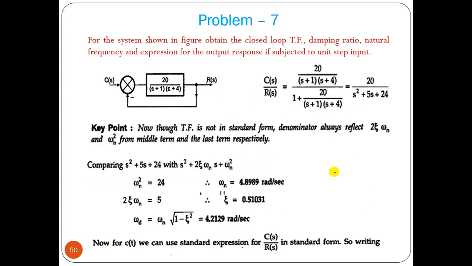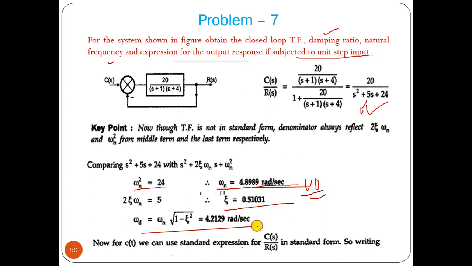This is another type of problem. Now let us solve another problem. The closed loop transfer function is given for a unity feedback system. We have to find the damping ratio, natural frequency, and output response subjected to unit step. This is very simple and straightforward. So G divided by 1 plus GH is the system. Omega n square equal to 24, so we can find omega n. 2 zeta omega n equal to 5, so we find zeta; it is also an underdamped system. Omega d we can find out.